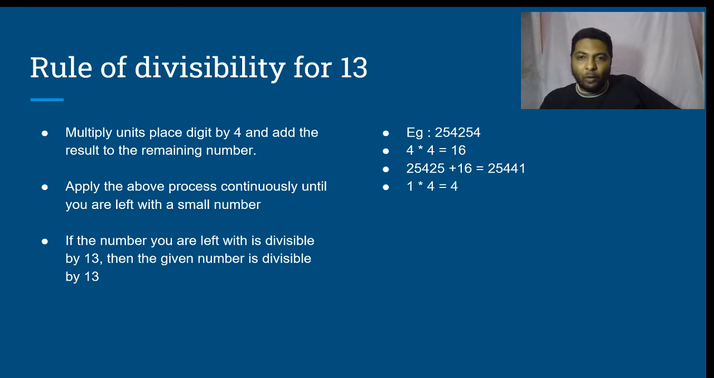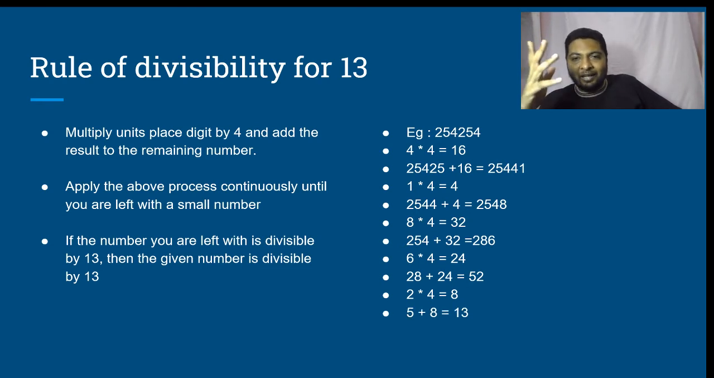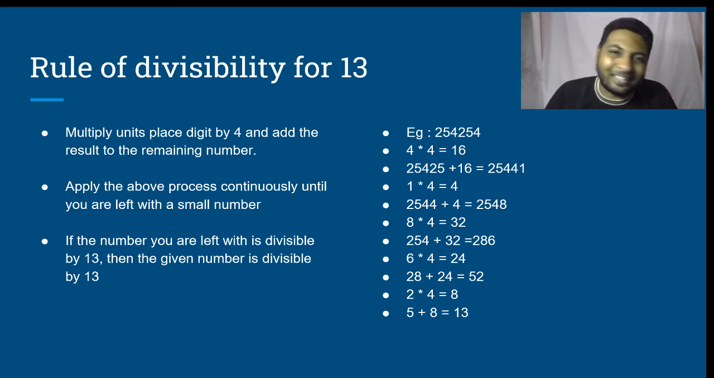Units place is 1. 1 into 4, 4. 2544 plus 4, 2548. 8 into 4, 32. 254 plus 32, 286. 6 into 4, 24. 28 plus 24, 52. Again 2 into 4, 8. 5 plus 8, 13. 13 is divisible by 13, therefore the given number is divisible by 13. Is that clear?